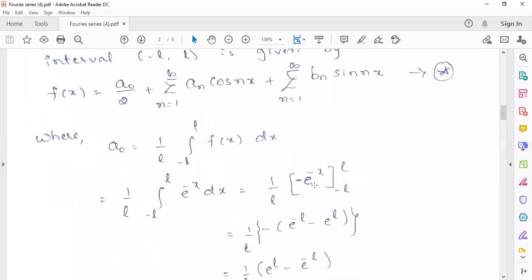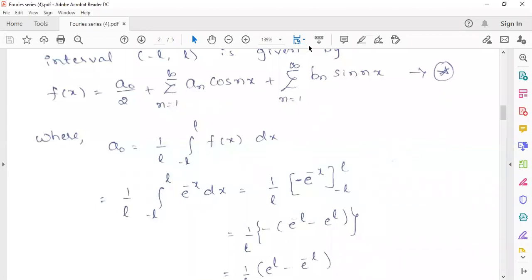So now you substitute, the minus sign you can take it out. Otherwise, if you keep it with the constants also, no problem. So if you take it outside, the upper limit will become e power minus L minus e power minus of minus L, it will become plus e power L. So now you can take the negative sign once again outside. Then minus of minus will become plus. It will become e power L minus e power minus L.